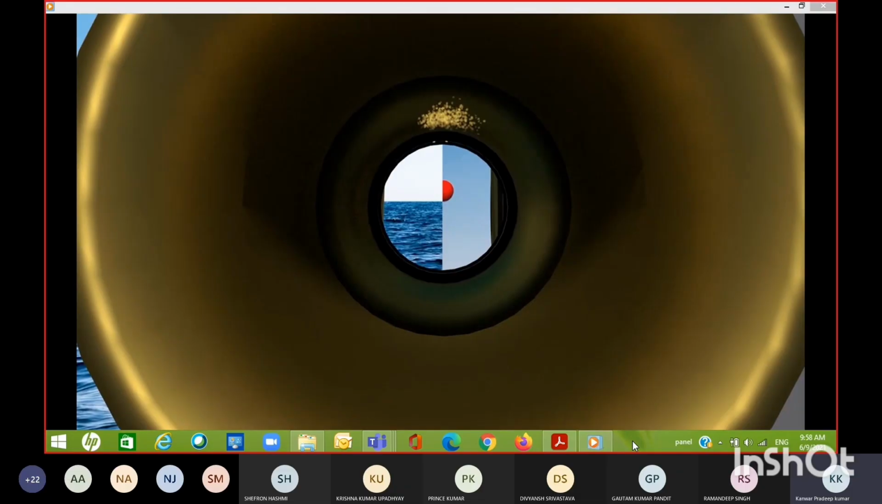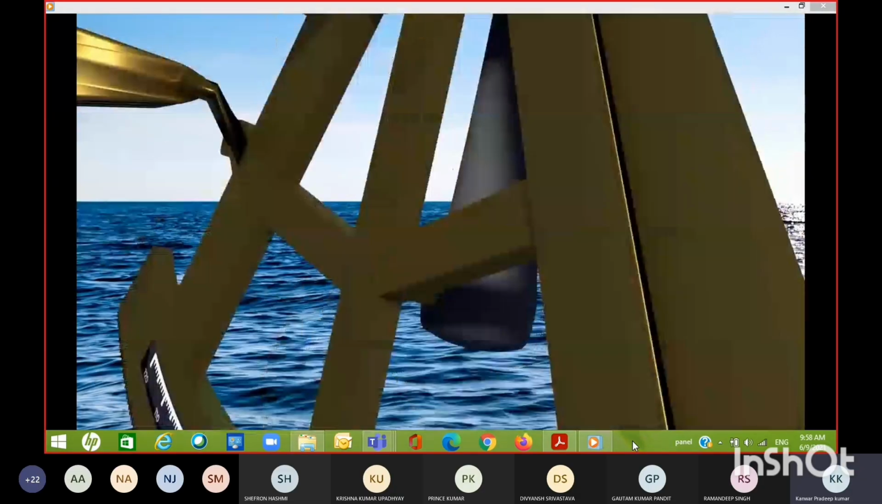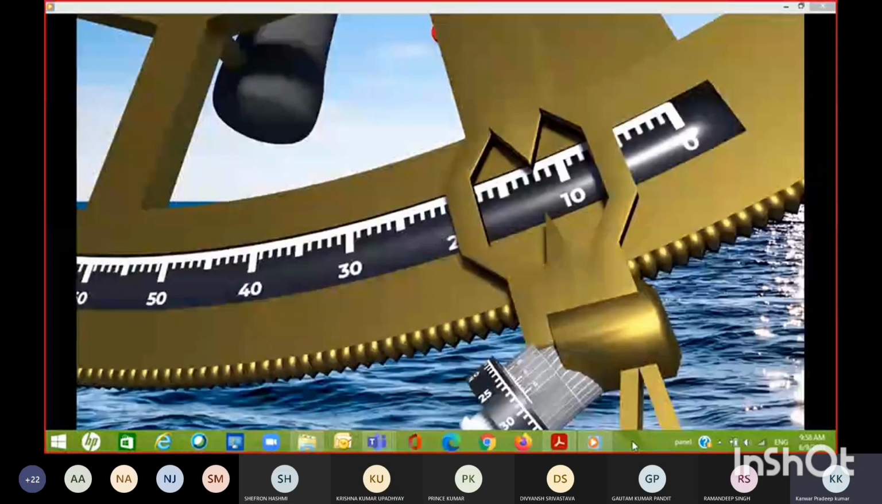Now you've got the sight properly set in the sextant, and you can just read off the measurement from the scale arc and the vernier. Any index error then needs to be applied to get the correct reading.